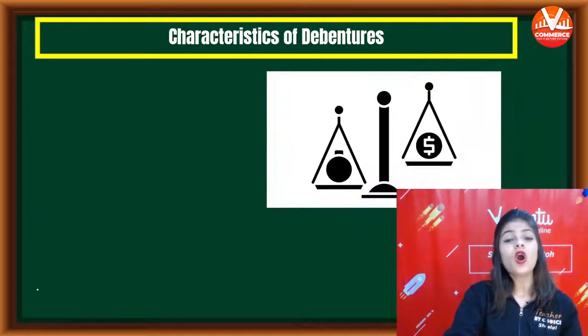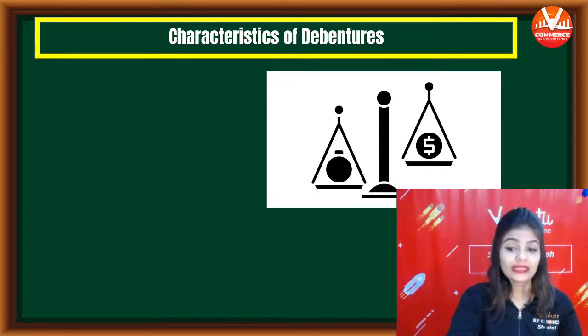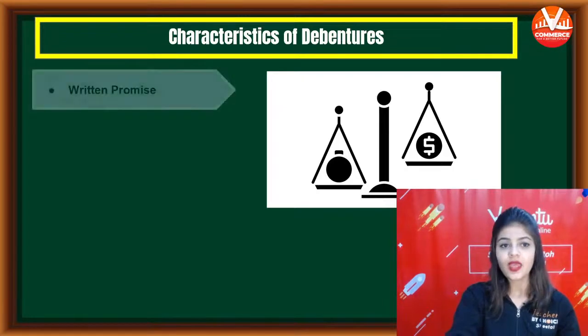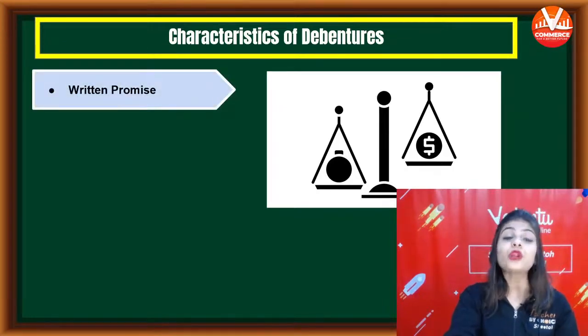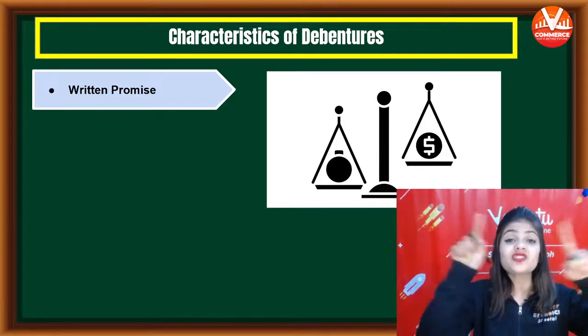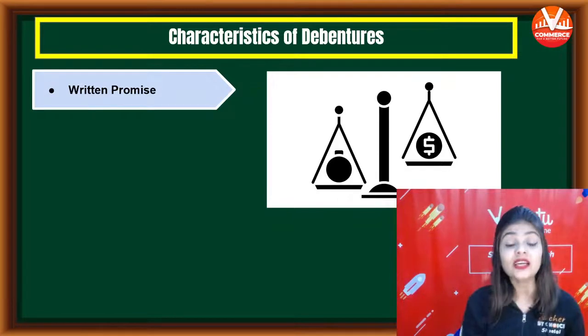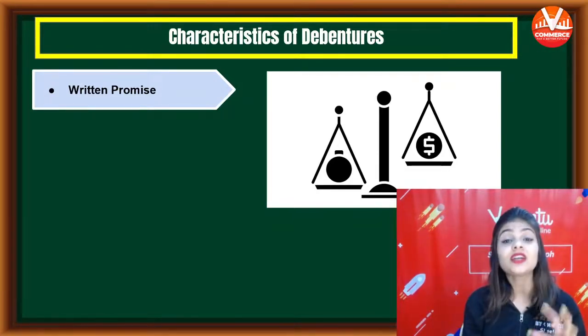Now coming on to the next topic, that is characteristics of debentures. First characteristic is return promise. As I have already told you, debenture certificate is a written document.